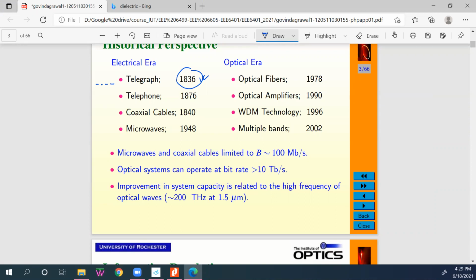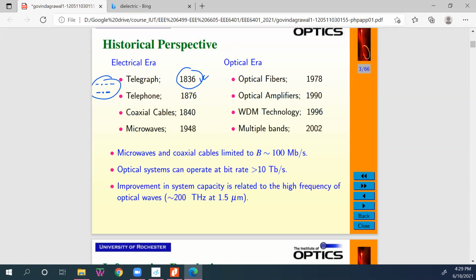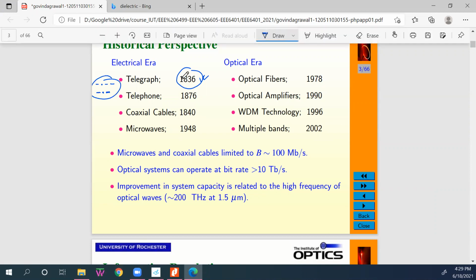I don't know whether you have ever played with this kind of code. This is a dot, this is a long dot, meaning a long voltage. So for example, 1 second voltage and 2 second voltage. This kind of code combination is called Morse code. That was actually first used by the telegraph. Then of course, telephone technology came with the coaxial cable, right?